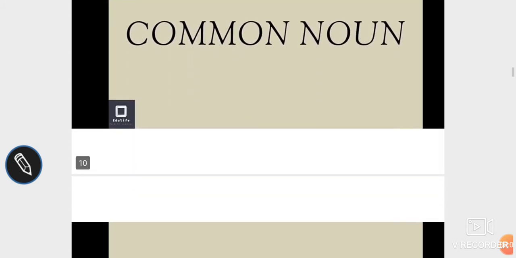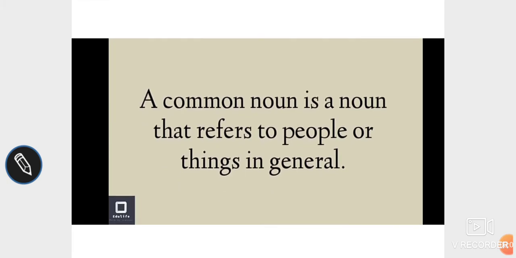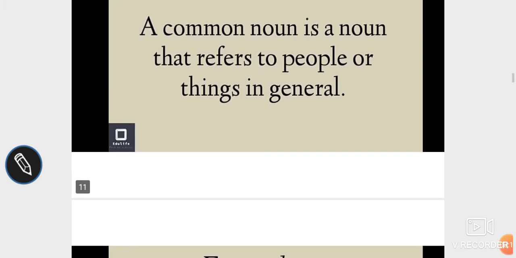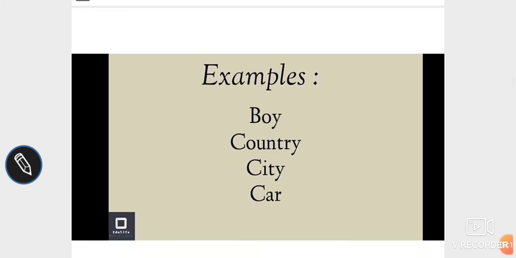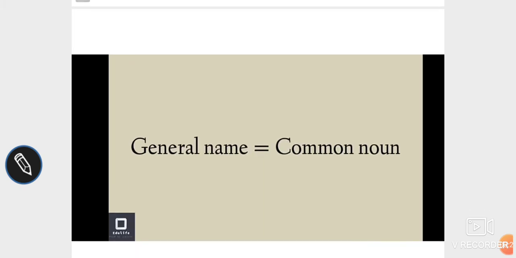What is a common noun? A common noun is a noun that refers to people or things in general. So, it is a general name given to any noun, a generic name. For example, boy, country, city, car, etc. So, general name is equal to common noun. This is very easy to understand.